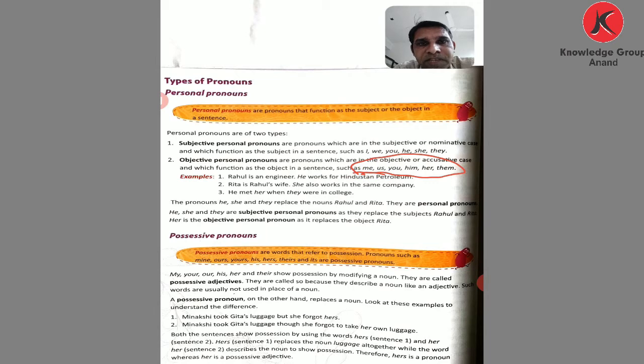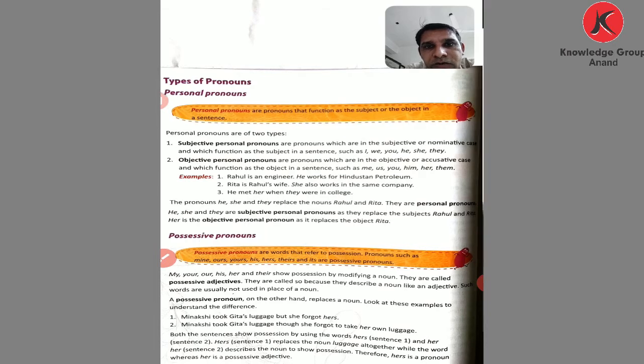These are the objective personal pronouns. Keep in your mind this one: me, us, you, him, her, them. Okay, these are the objective personal pronouns. See the example: Rahul is an engineer.